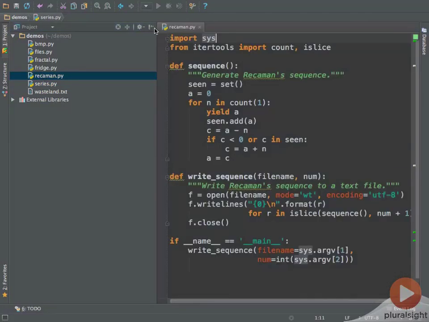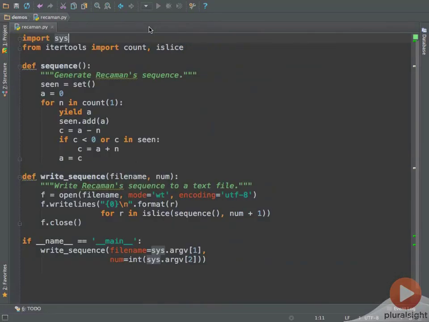For the next demonstration, we're going to need a data file containing some numbers. We'll write a sequence of numbers called the Recamán sequence to a text file, with one number per line. The sequence itself isn't important to this exercise, we just need a way of generating numeric data, so we won't be explaining the sequence generator. Feel free to experiment though.